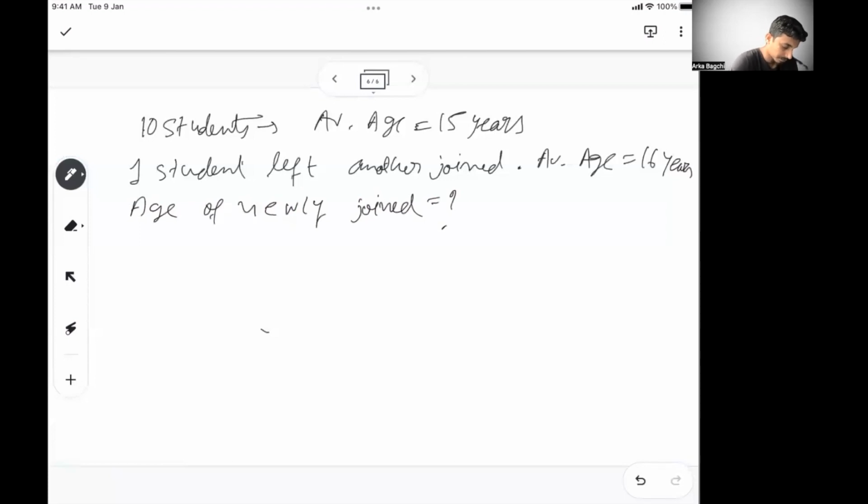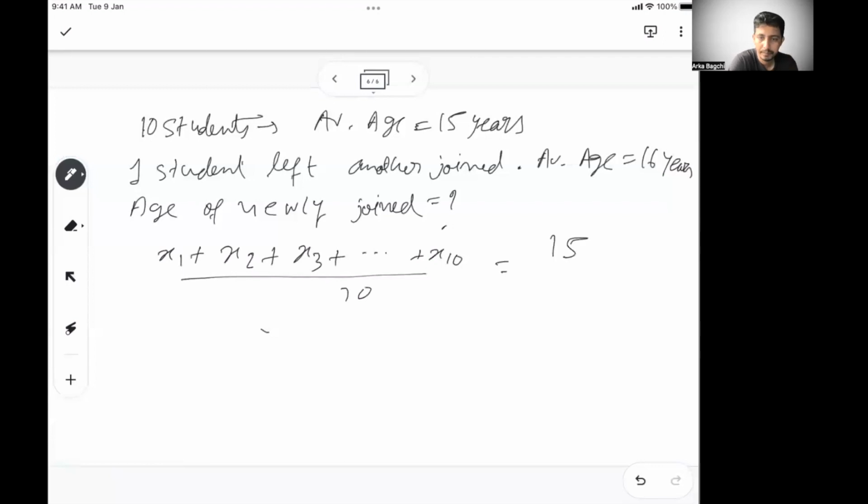So there were 10 students. Let's say x1 is the age of the first student, x2 the age of the next student, x3, and so on till x10. If I divide all of this by 10, I will get the average age of 15. x10 being the age of the 10th student, and possibly that student has left.